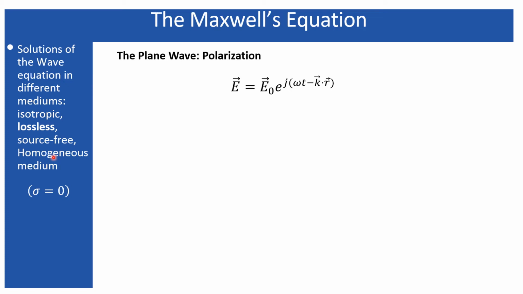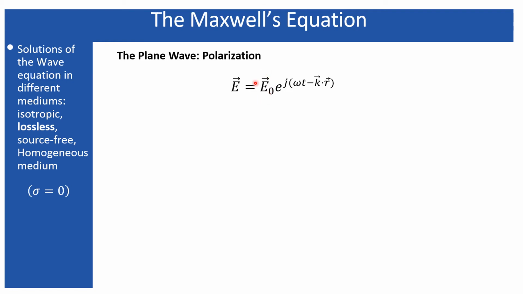There is no boundary. In my derivations, I didn't consider any boundary limiting the expansion of this medium. So this medium extends to infinity. For such a medium, this is the solution of the electric field, and this E naught, which is a vector, is also a constant, and it represents the magnitude part of this electric field.